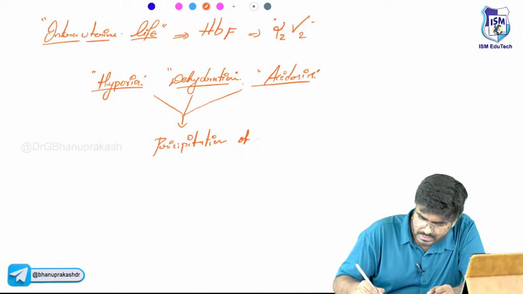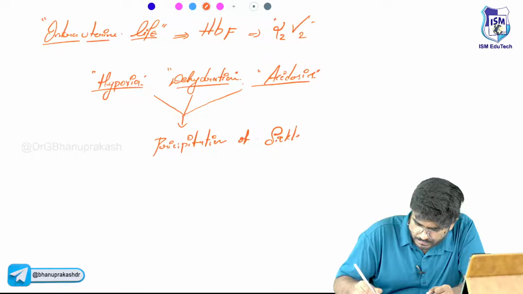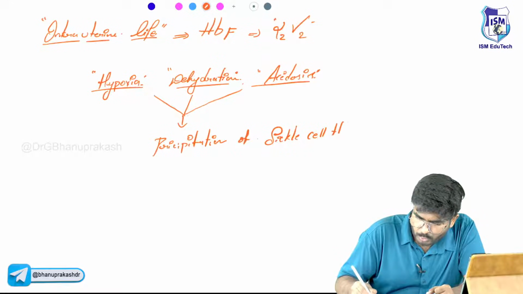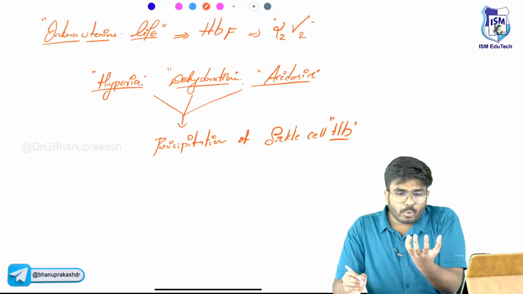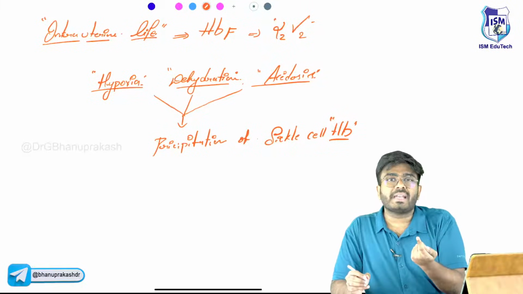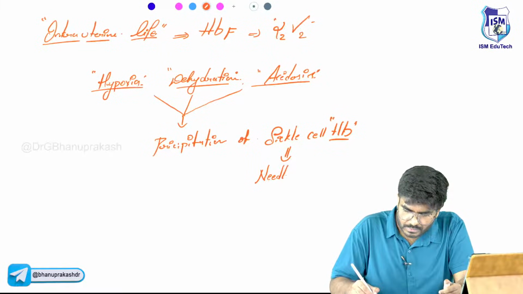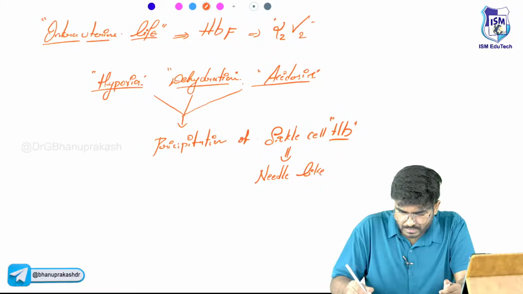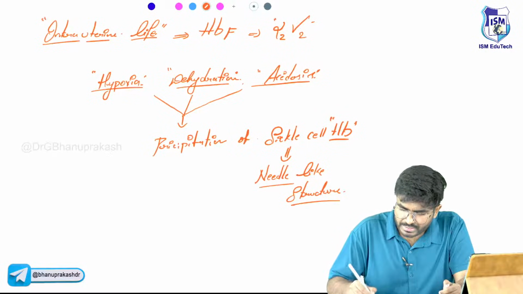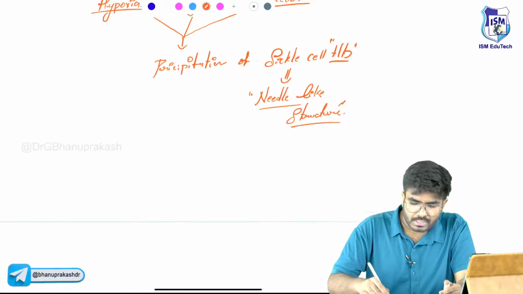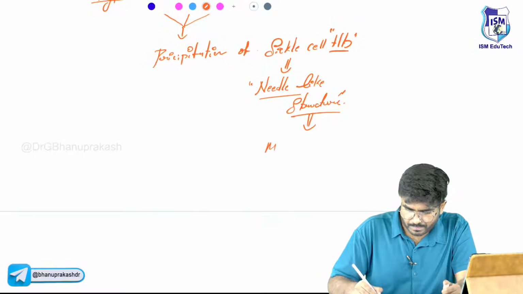Now the hemoglobin is going to precipitate and form needle-like structures. These needle-like structures are the ones which are going to cause the membrane damage.